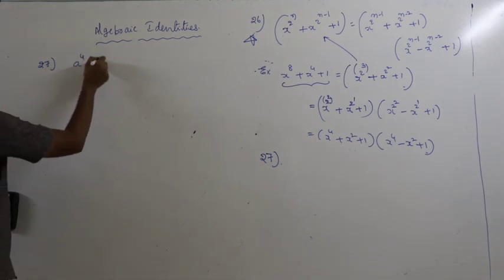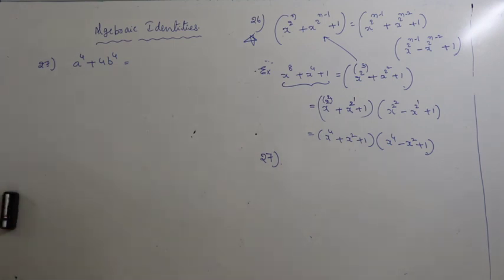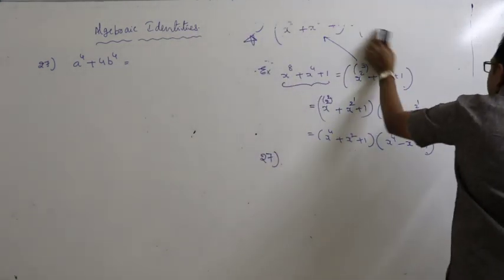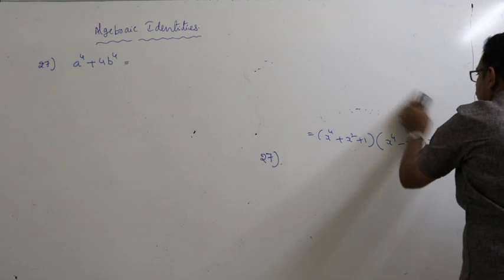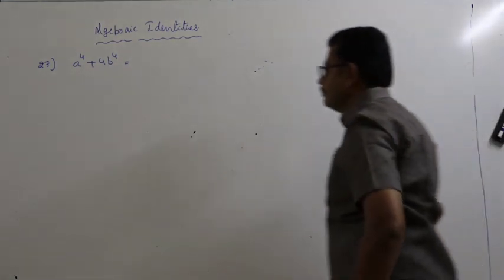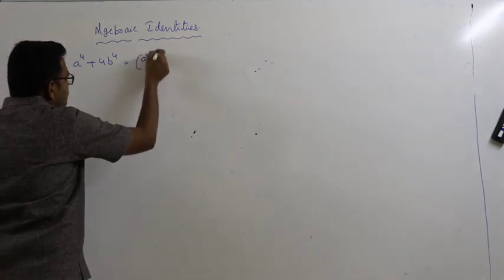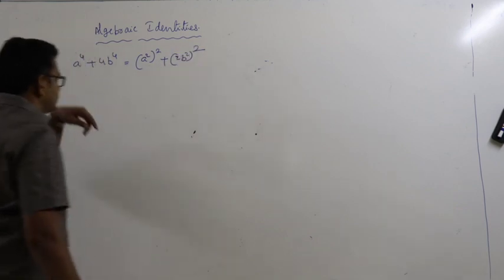a power 4 plus 4b power 4 is equal to... this you write (a square) whole square plus (2b square) whole square.